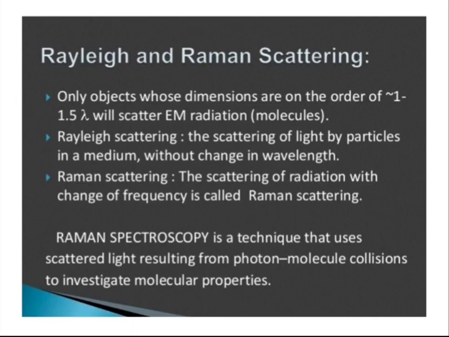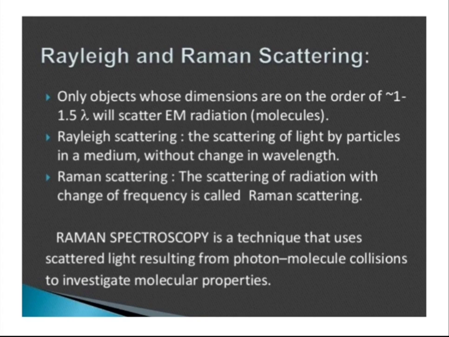Here we have Rayleigh scattering and Raman scattering. Only objects whose dimensions are on the order of 1 to 1.5 lambda will scatter electromagnetic radiation.